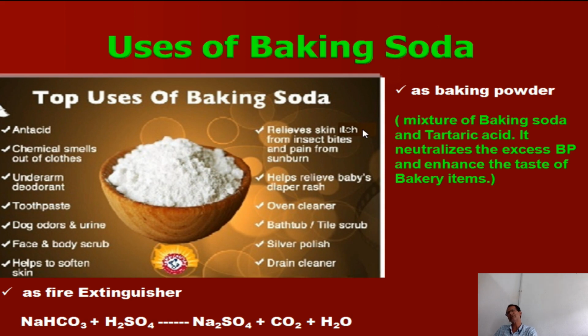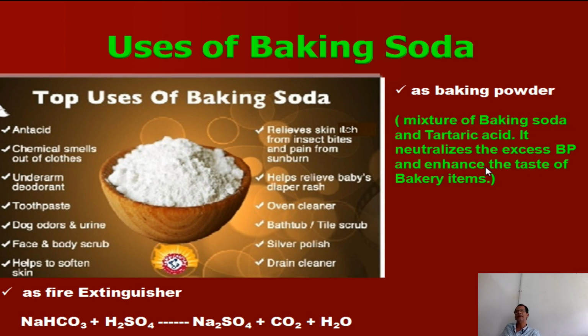Another use of baking soda is as baking powder. We know baking powder is used for making bakery items like bread, cake and biscuits. It is not used directly; it is mixed with tartaric acid. Tartaric acid mixed with baking soda is called baking powder. Baking soda is a pure compound, but baking powder is a mixture of baking soda and tartaric acid.